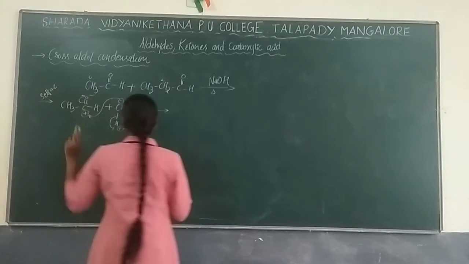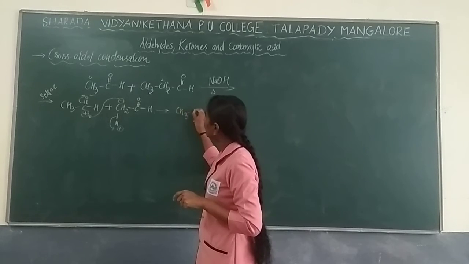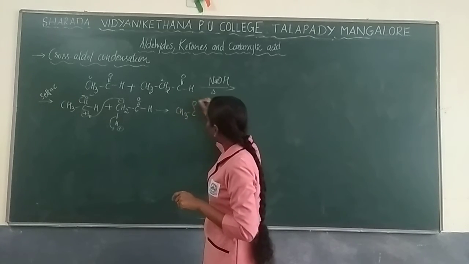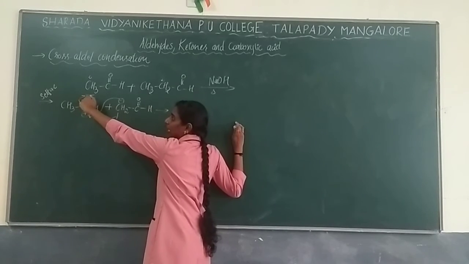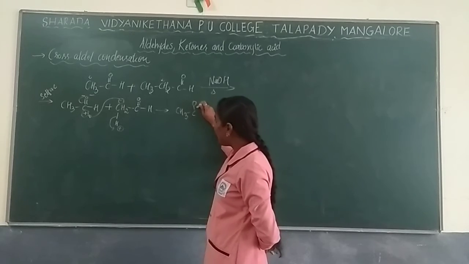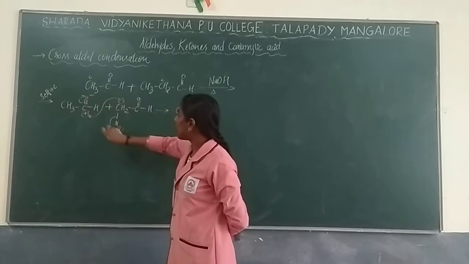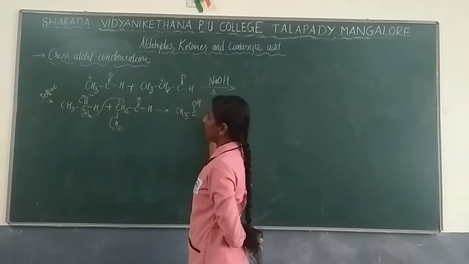So write the product carefully. CH3 C O, see, the double bond you have removed and given, so that you will get a single bond, and this will get negative charge, and that negative charge will be attracted by this hydrogen.